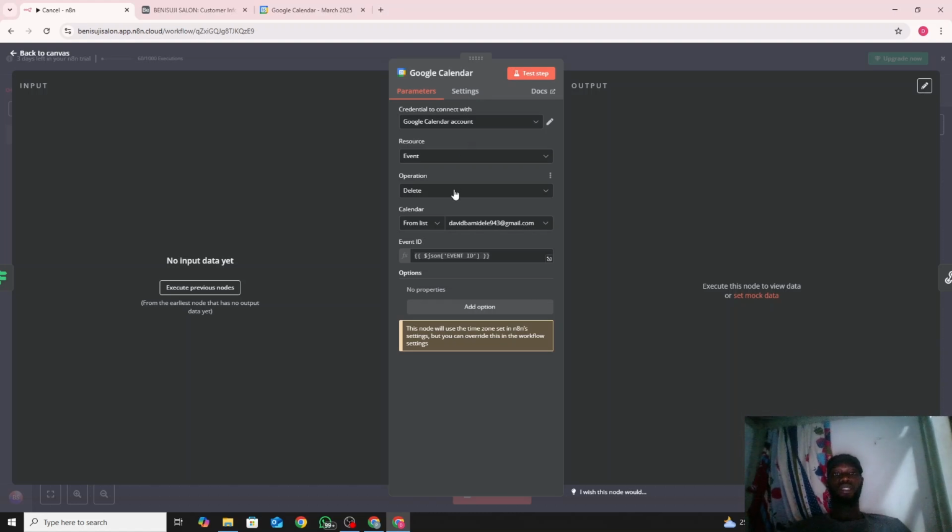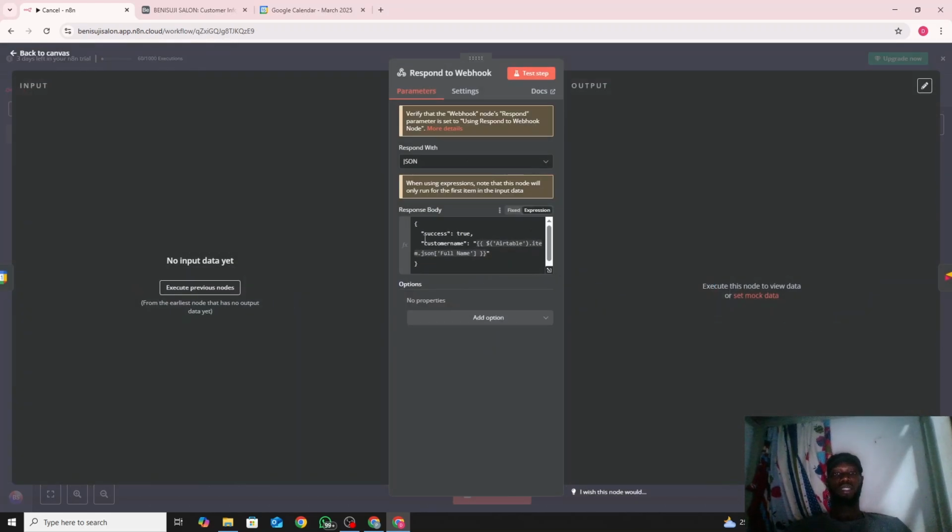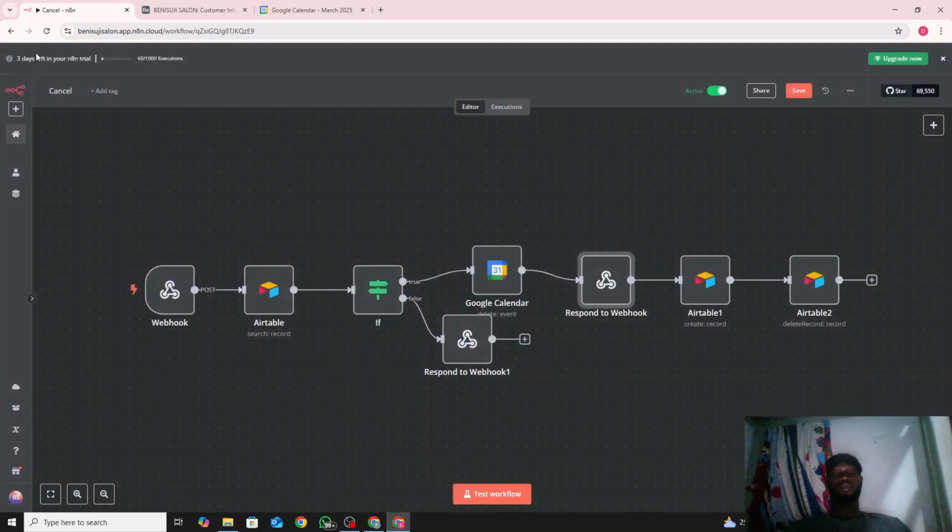So for events, the operation this time will be delete. Choose your calendar. And the event ID, don't forget your event ID. After you retrieve the document, the event ID is already there. That's why we put it in a table, because we actually needed it. Once you get the event ID, it's able to retrieve the event on your calendar. And once you delete it, it says success is true. Then the customer name, you also need the customer name that we retrieved from Airtable. So once that is done,